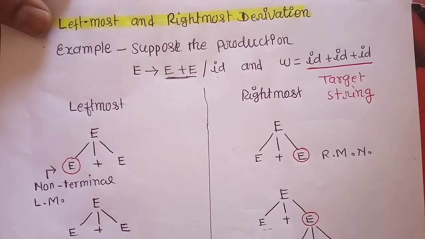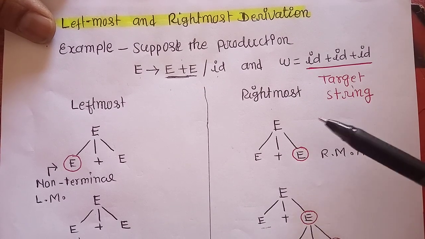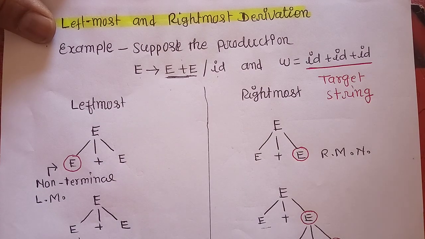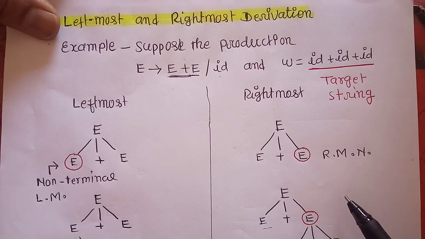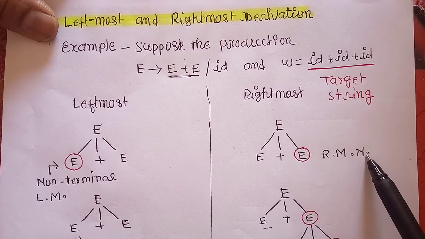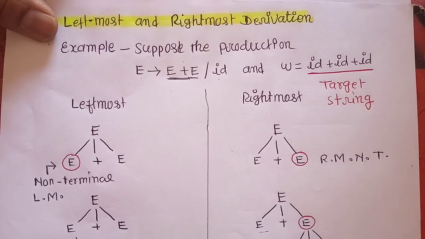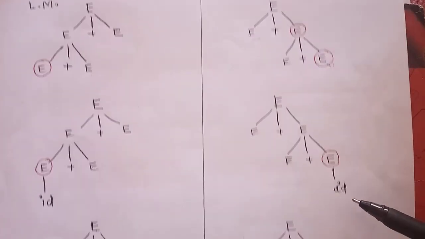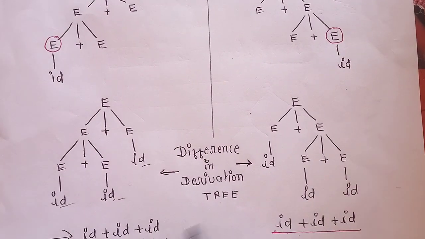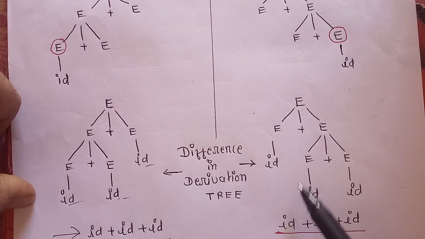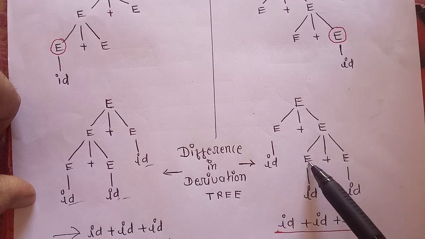In the same way, for rightmost derivation, we use the same production rules with terminals and non-terminals, but because we are working on rightmost derivation, we choose the rightmost non-terminal, and one by one put in the values, and finally, as in leftmost derivation, we put all the values of terminals in place of the non-terminals.